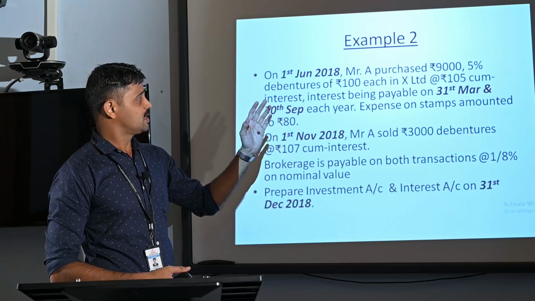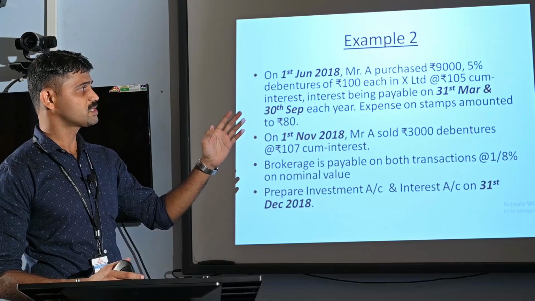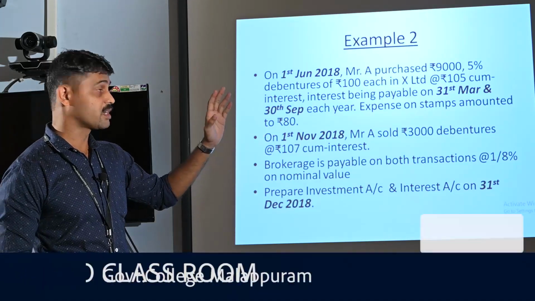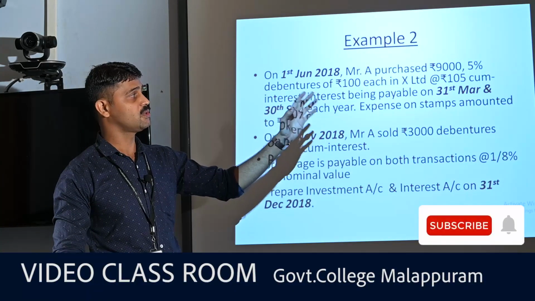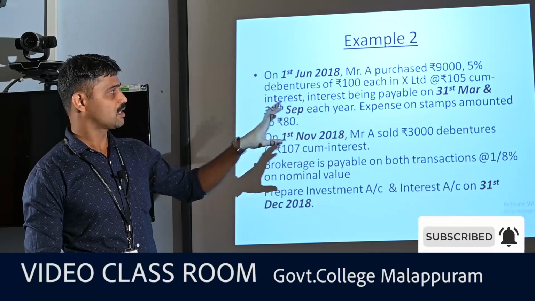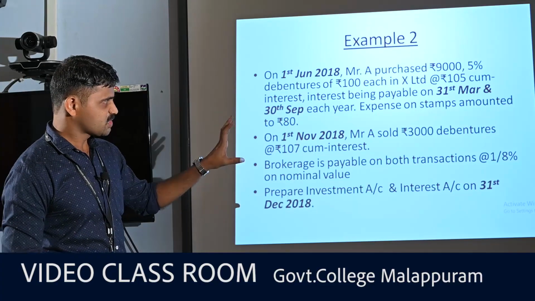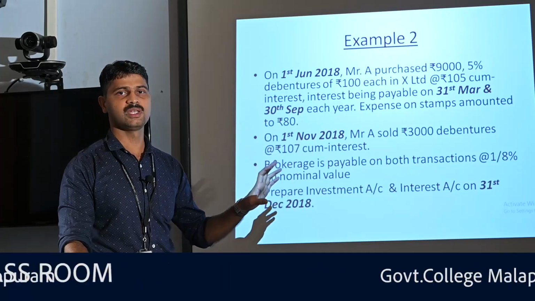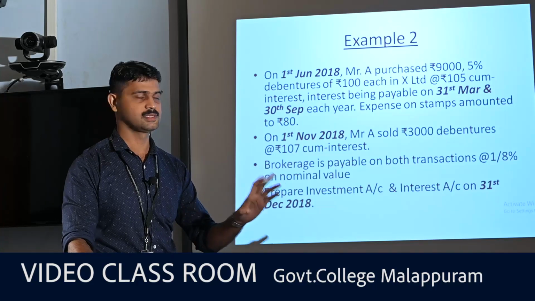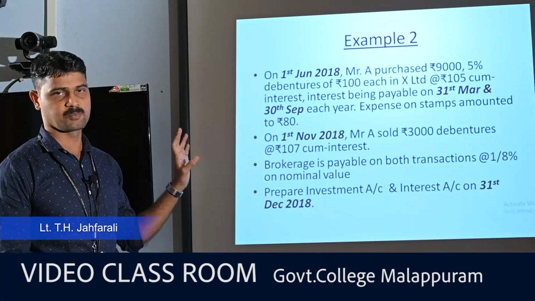These debentures have been purchased by Mr. A at a price of rupees 105. Rupees 100 is the face value. The market value is rupees 105. That is, the market value is at a premium. It is cum interest, that is inclusive of the interest due. Then interest is payable by the issuing company or X Limited twice in a year in this example, that is 31st March and 30th September respectively.